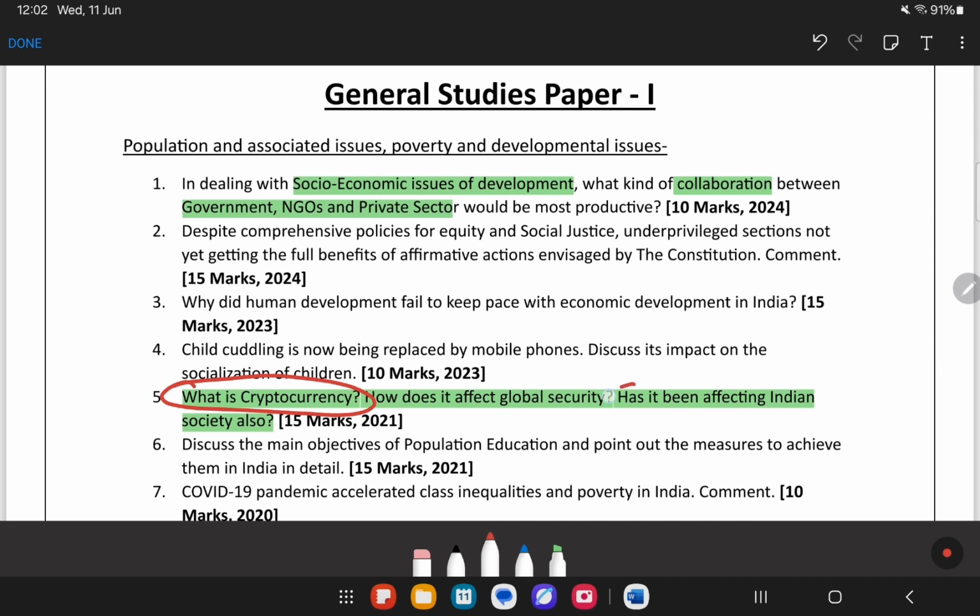See how UPSC has connected paper 3 economy part, cryptocurrency, which is part of my paper 3. They have connected to society part. So that is why বারবার একই কথা বলছি যে whenever you are preparing a particular topic, prepare it in a holistic manner. So this is all about the society part.